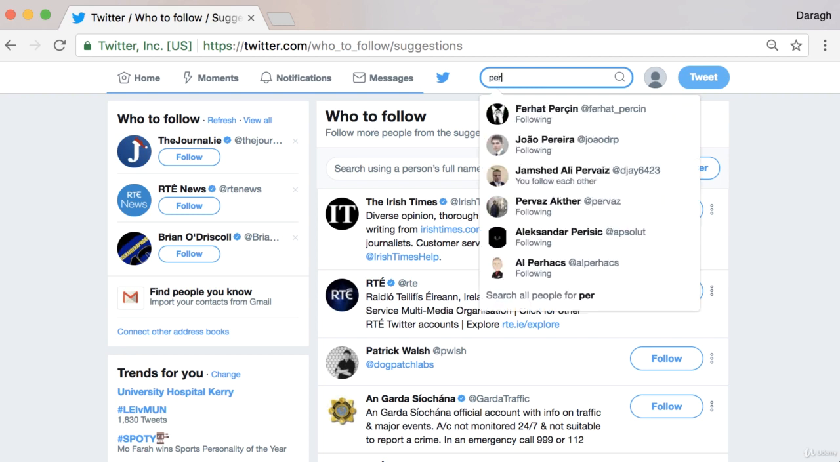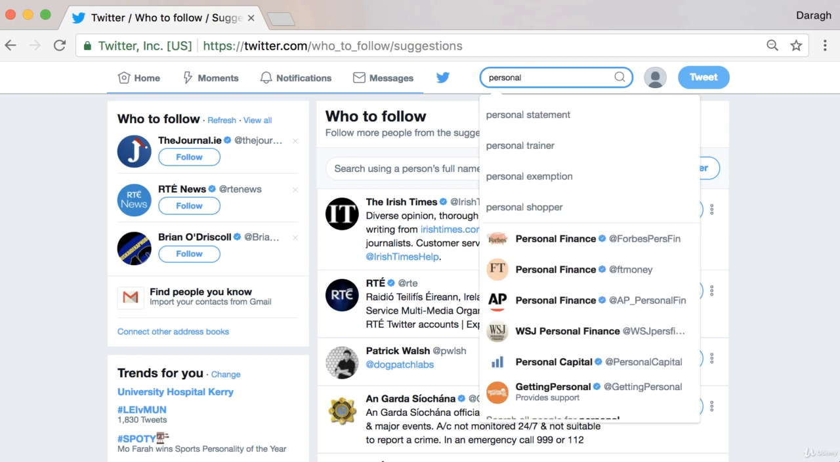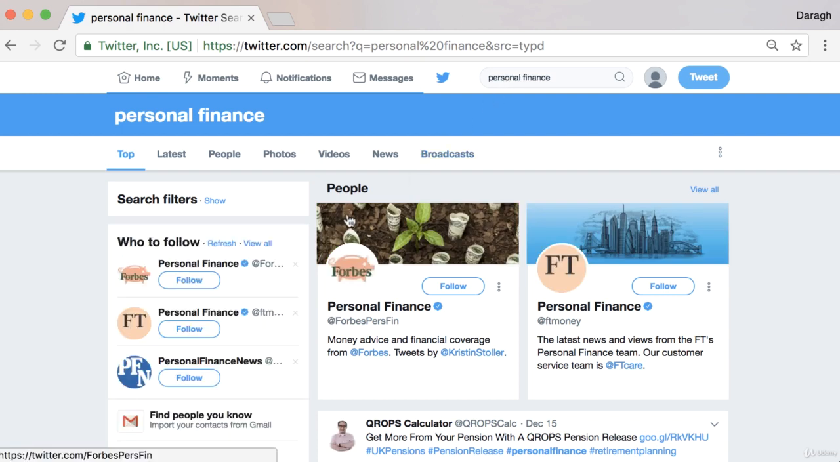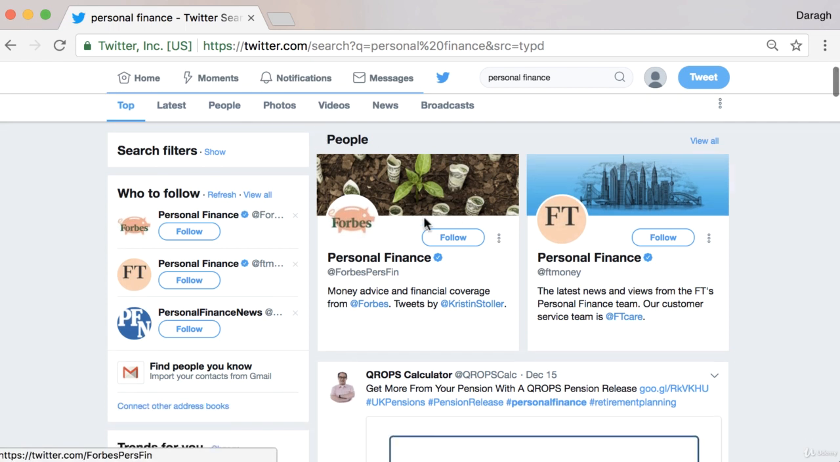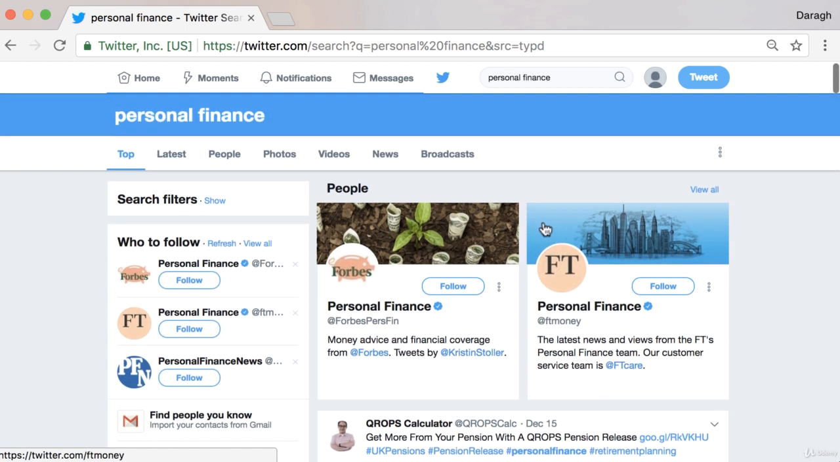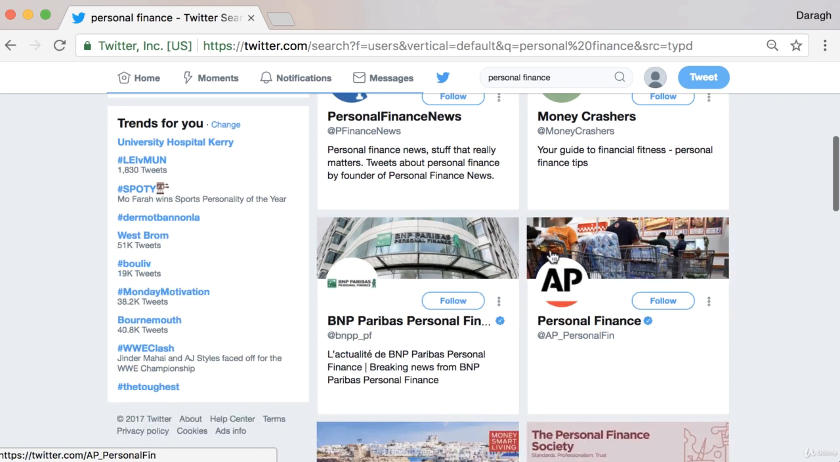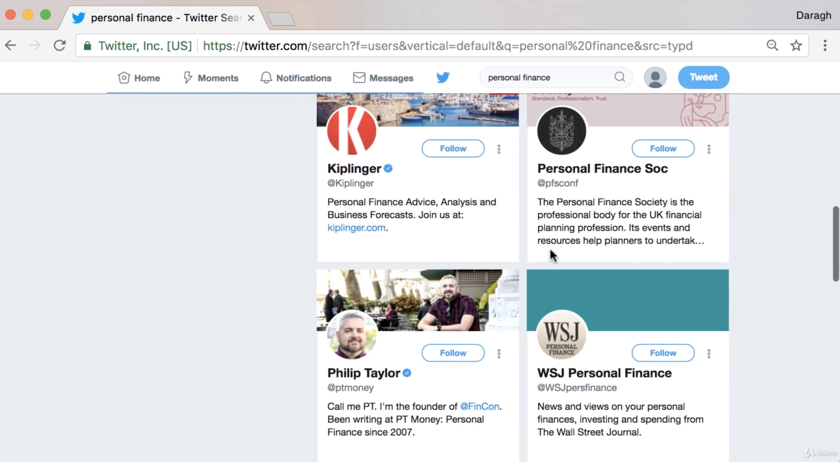So let's just say I was in the personal finance space, and I really want to find out who the top influencers are on Twitter in that space. What's going to pop up once I search that here, you can see across the top, I can see the latest, the people, the photos, videos, news, broadcasts, etc. So we really want to look at the people, and up here are going to pop up some of the most influential accounts for this keyword. And if we open this up, we can see really all of them here, which is really interesting to see.